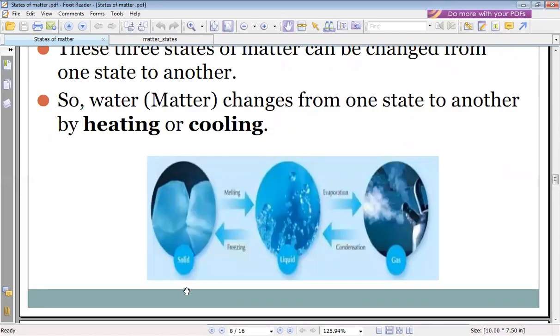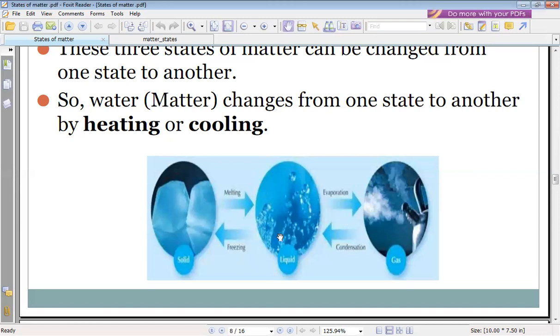Solid changes into liquid by melting. Liquid changes into gas by evaporation. Gas changes into liquid by condensation. Liquid changes into solid by freezing. So the matter changes into another matter by a process.